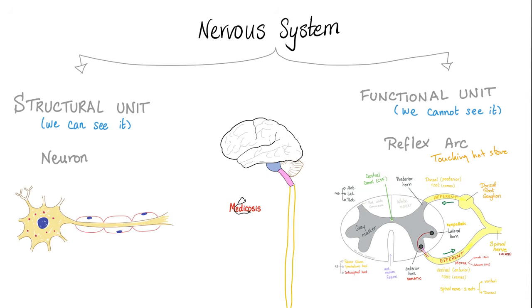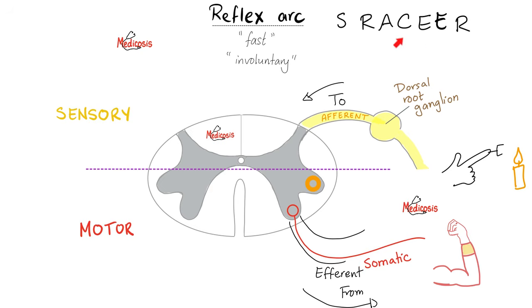But what is the functional unit of the nervous system? It's the reflex arc. The reflex arc consists of S, the stimulus, such as the hot candle. R, receptors, temperature receptors in my fingertips. The A is the afferent. This is the sensory or the afferent root. The C is the center. It's part of the central nervous system. In this case, it's the spinal cord.